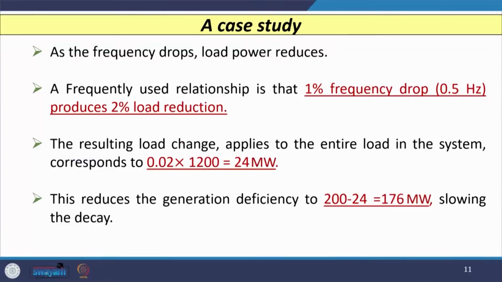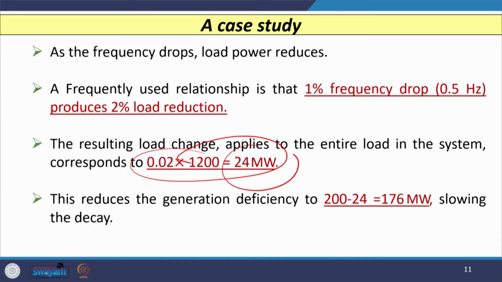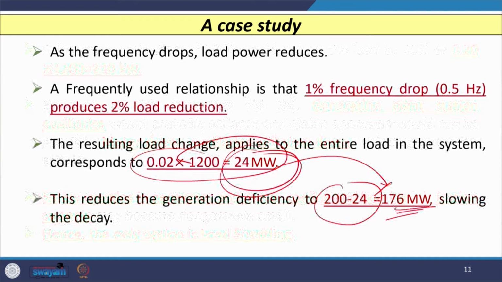If there is a 2% reduction in load, then 2% of 1200, which is the capacity of the load available on the S2 group of generators, means 24 megawatt of load has to be reduced. With reference to our total generation, that is 200 minus 24, so 176 megawatt of generation deficiency is there.